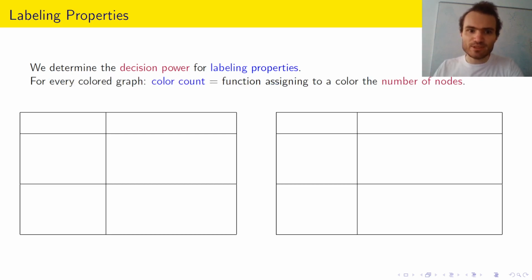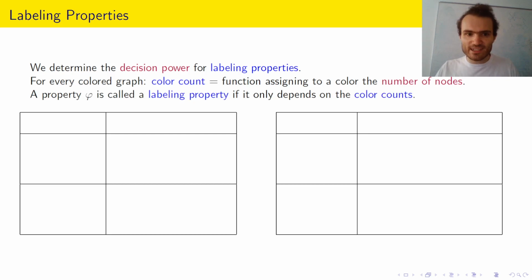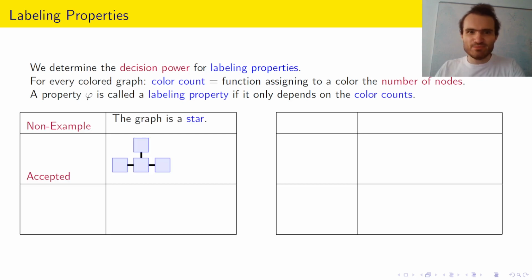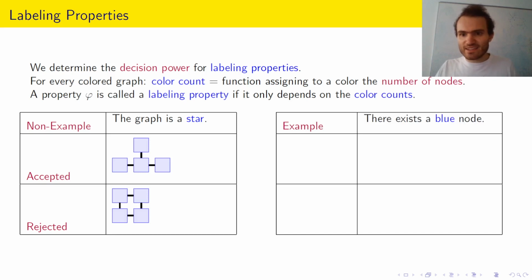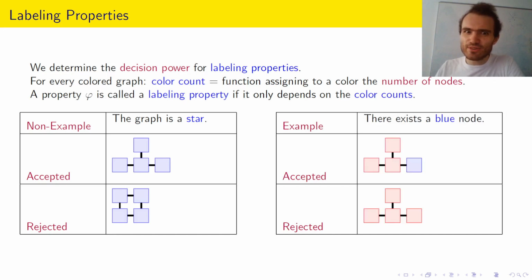So how are labeling properties defined? First we define the color count, which is the function assigning to every color the number of nodes of this color. And the property is then called a labeling property if it only depends on the color count. So an obvious non-example is the graph is a star, because this graph is accepted and this graph is rejected, but they both have the color count blue maps to 4. So whether the property is true or not does not only depend on the color count. On the other hand, an obvious example is there exists a blue node, because we can express it as the color count of blue is at least 1.